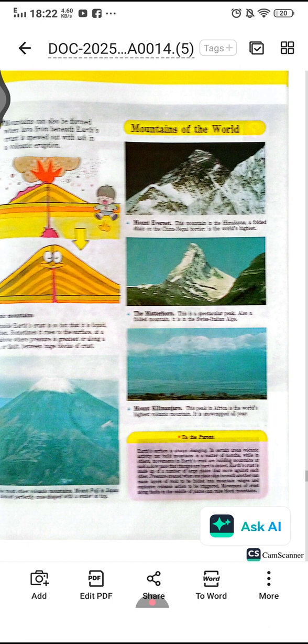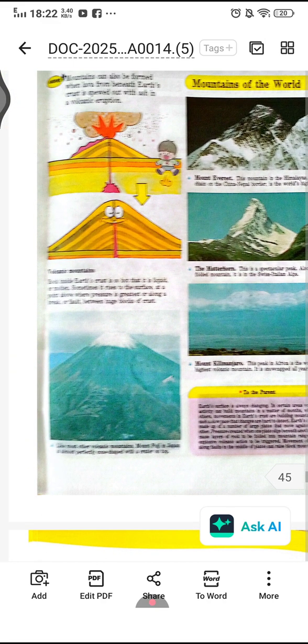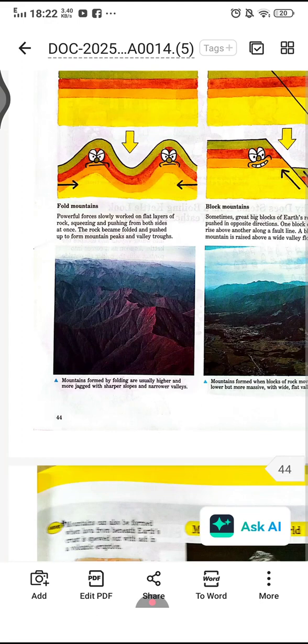And Mount Kilimanjaro, the peak in Africa, is the highest volcanic mountain. It is snow-capped all year. Okay, how does a mountain form?